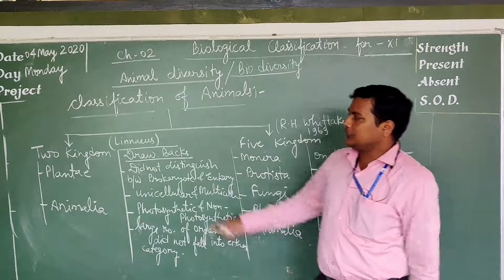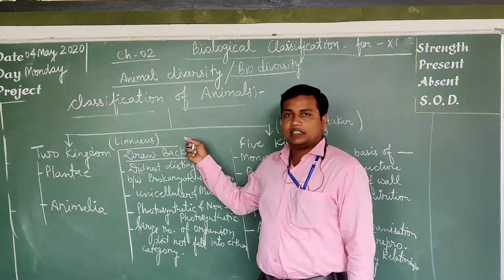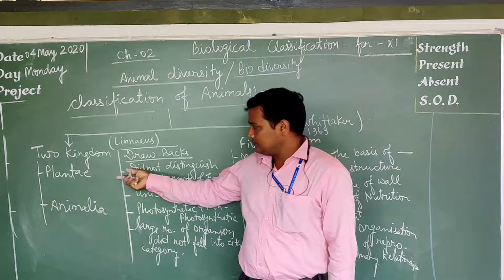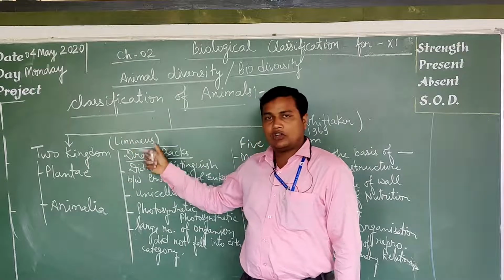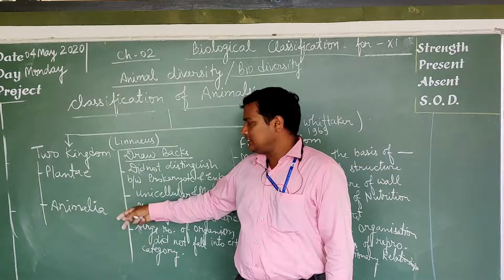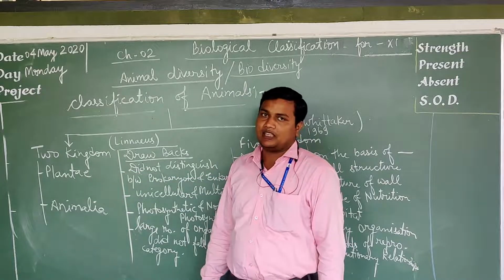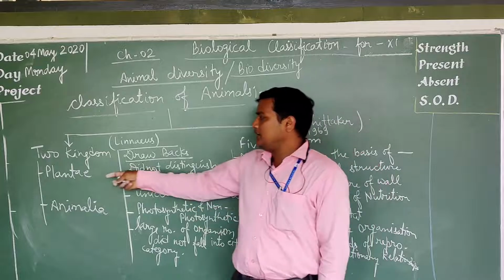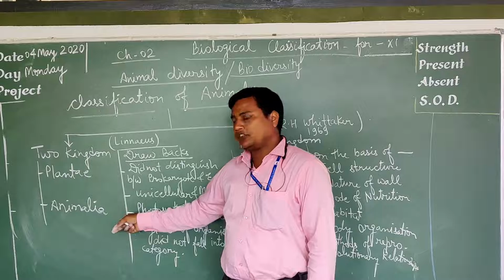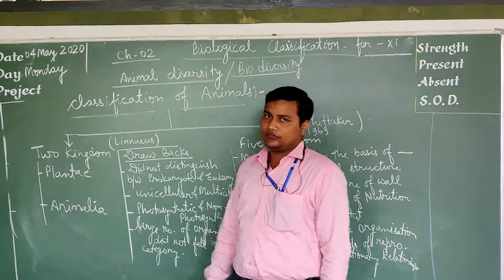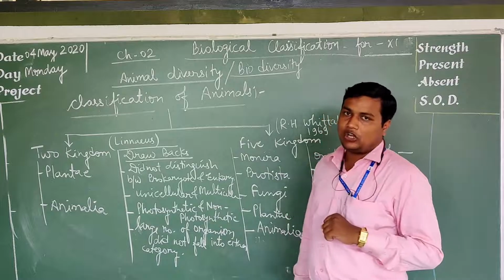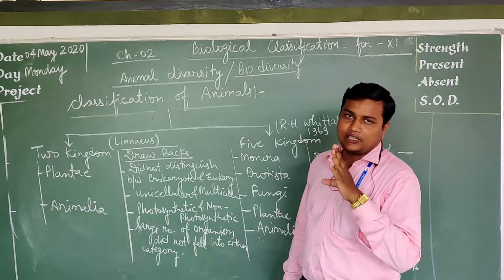In the two kingdom classification, the scientist divided living organisms into two parts. The first part was Plantae and the second was Animalia. All the plants were included in Plantae and all animals were included in kingdom Animalia. There were various drawbacks of two kingdom classification.